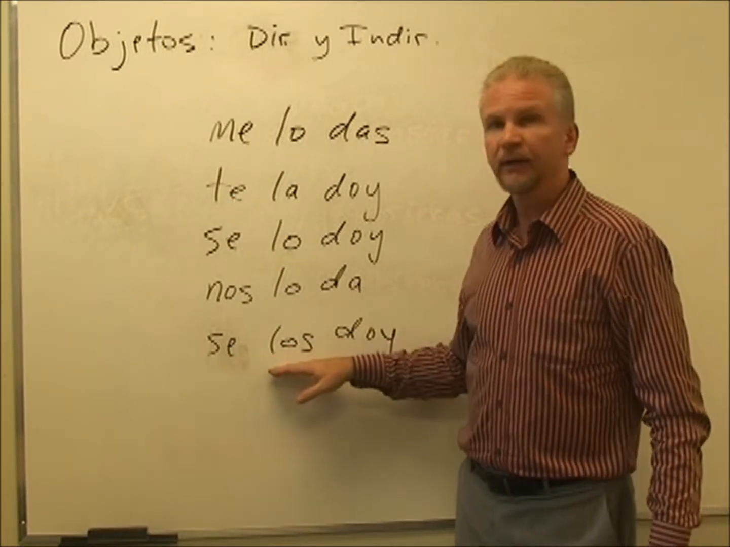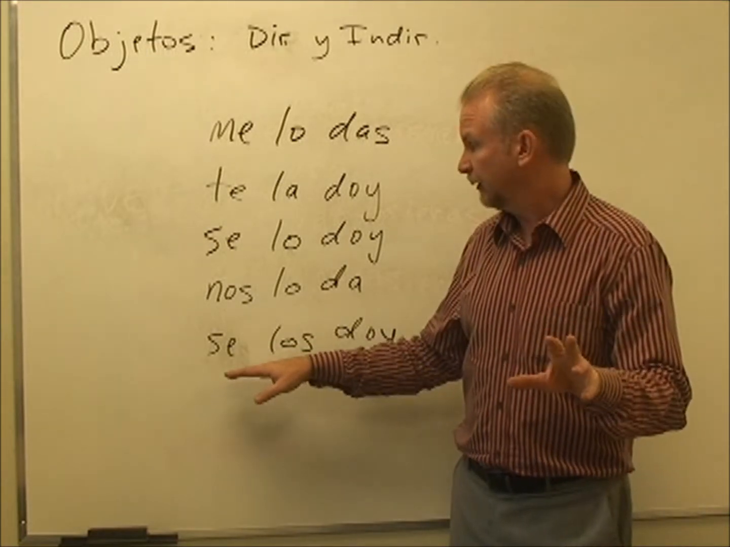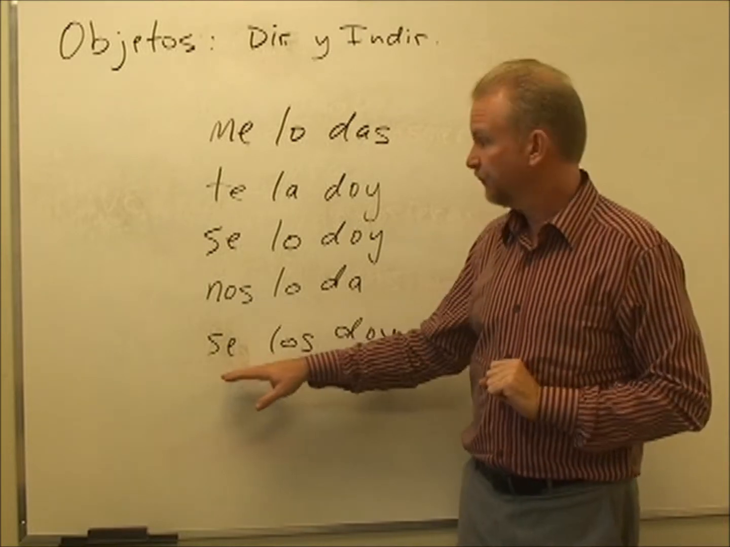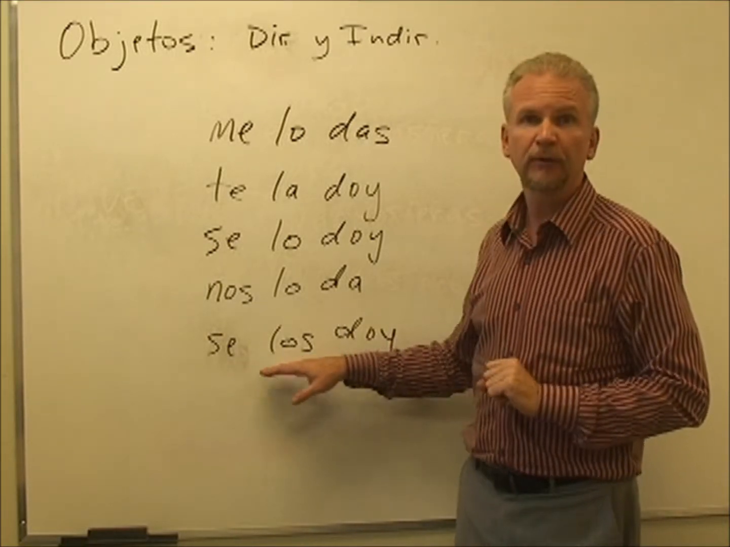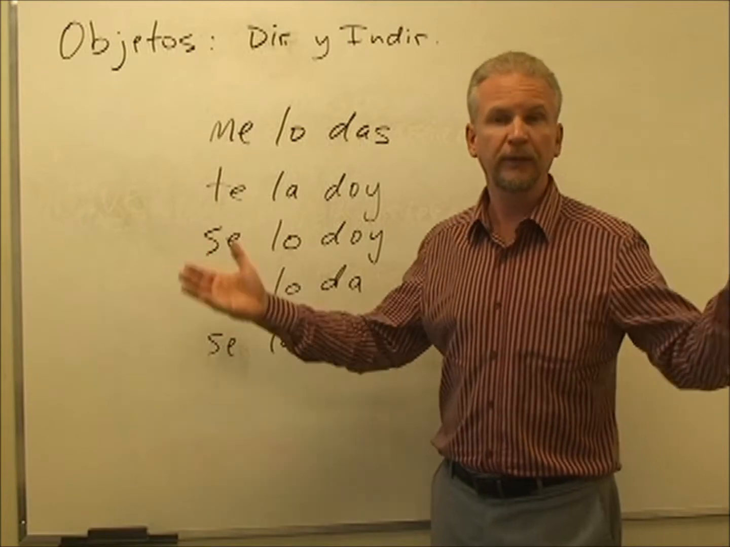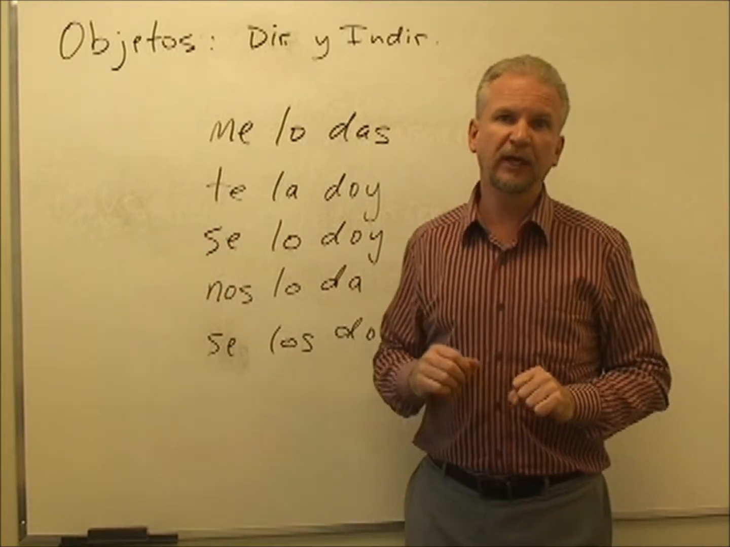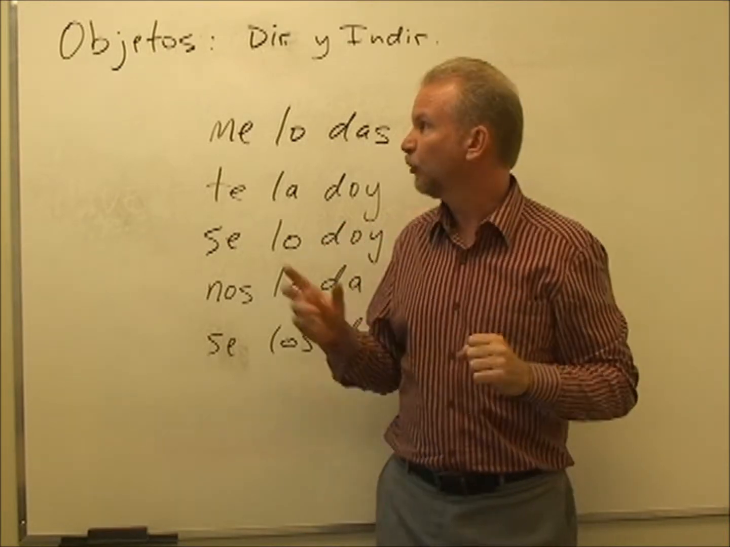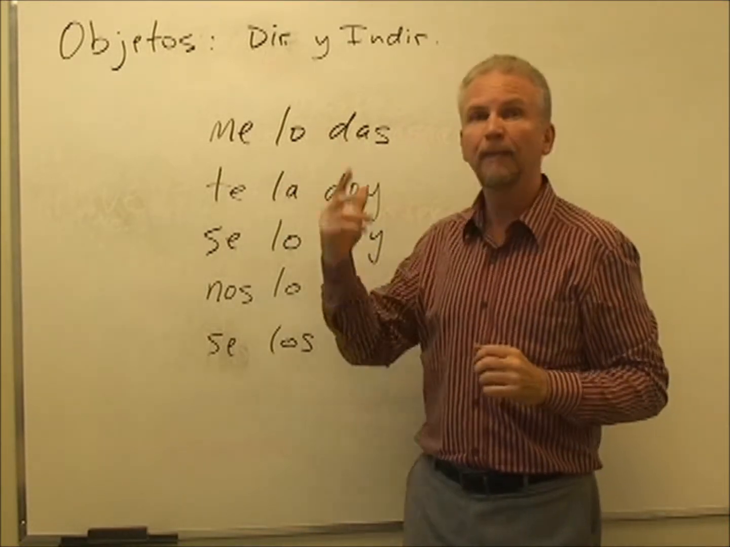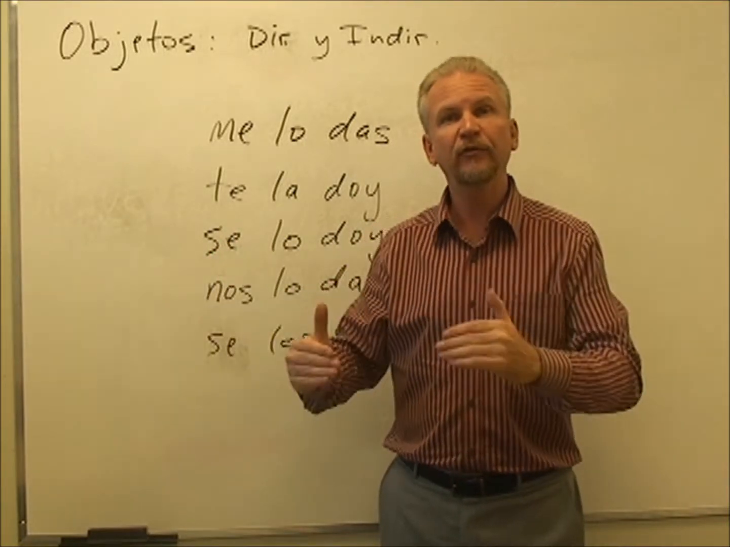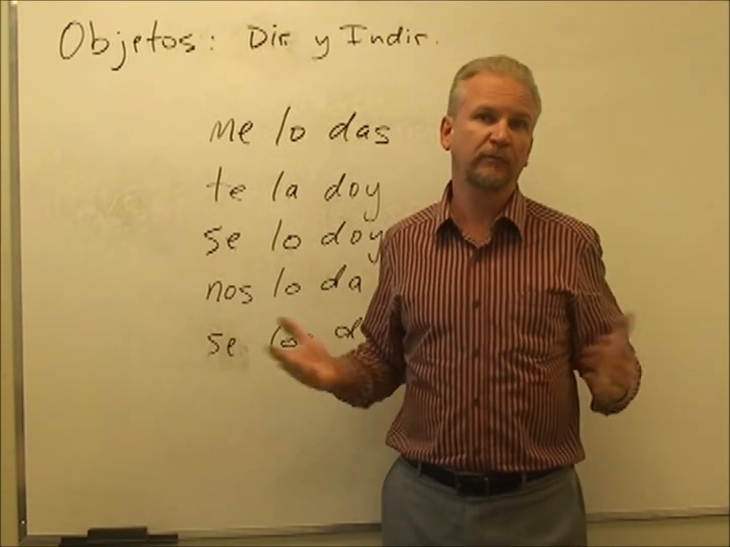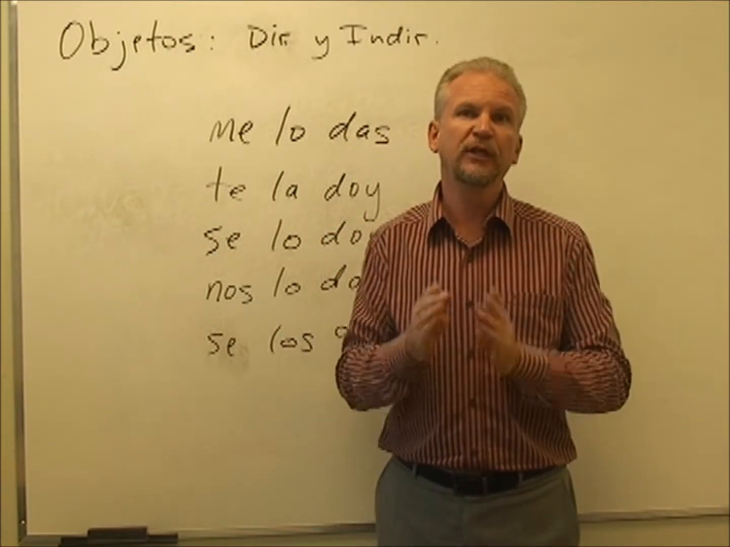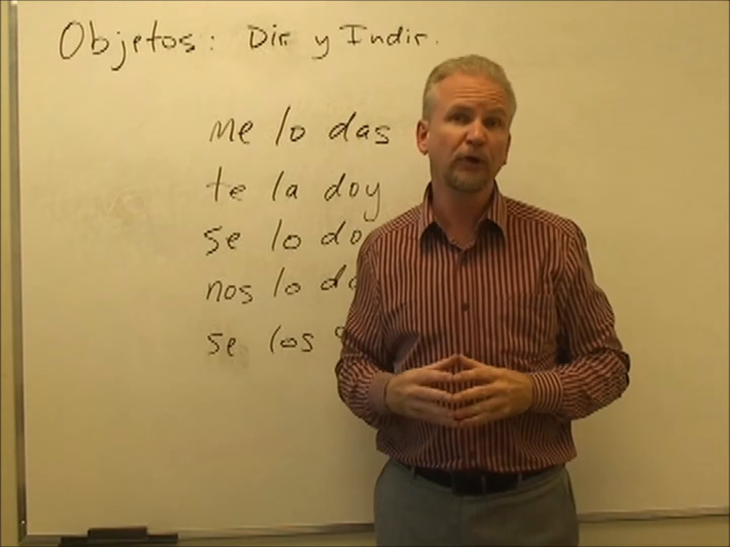Again, instead of having an L like le and los, we put the first one as se, se los doy, I give them to him or her. Right? So you have to be a little bit careful when you've got the two together. The first one changes to se. Of course, these can switch around. You can say dame lo, right? Give it to me, or me lo das means the same thing, right? Give it to me.